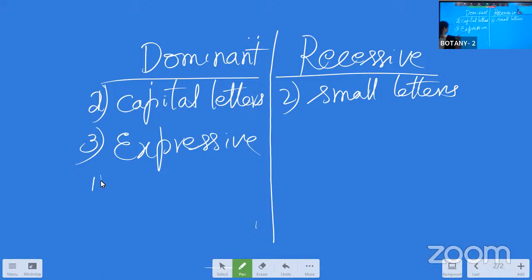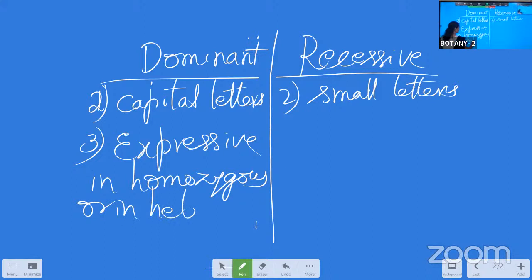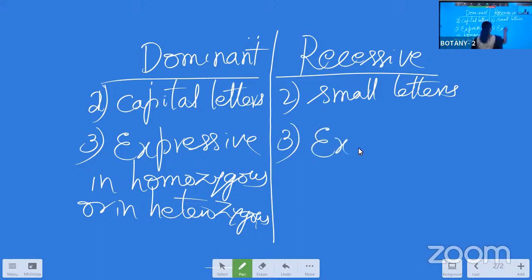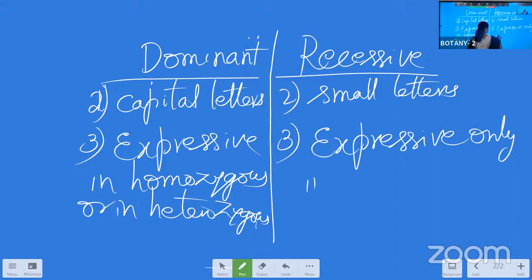Just now we have seen the same thing, and we are writing it in sentences. Now, the recessive one is expressive only in the homozygous condition.